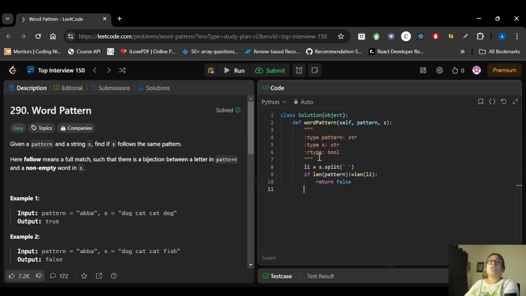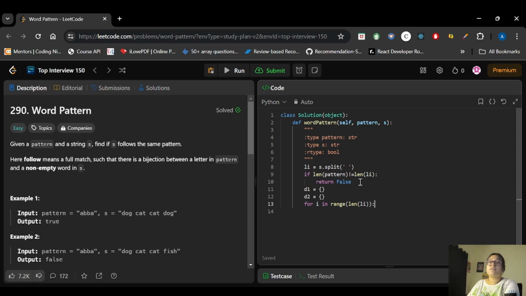Now we will create two dictionaries, or we can say hash maps: D1 and D2. After this we will start the iteration. For i in range of length of the list; you can go with length of list or length of pattern, anything is fine.